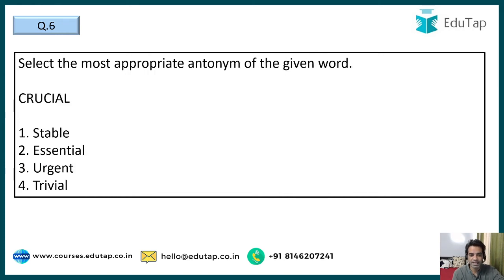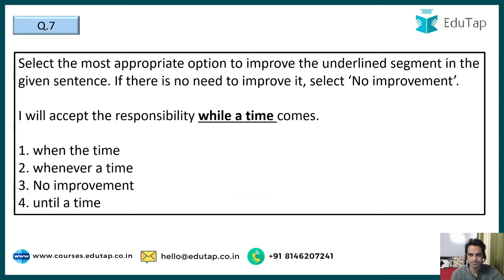You have to find the correct antonym, the opposite word of the given word, crucial. So crucial is very, very important. Your options for the antonym of crucial are stable, essential, urgent, or trivial. Stable is constant, essential is important, urgent is very important, but trivial is something that is of very little value. So crucial is very important; trivial is very small, something that does not have a lot of importance. So that is trivial. So moving on to the next question, guys.